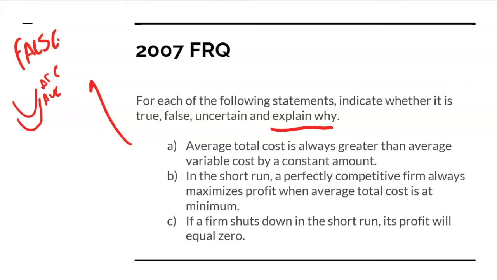And for sake of space, I'm not going to actually write down the explanation. So the explanation for answer choice A is: false, because the distance between the average total and the average variable cost is the average fixed cost, which decreases as output increases.